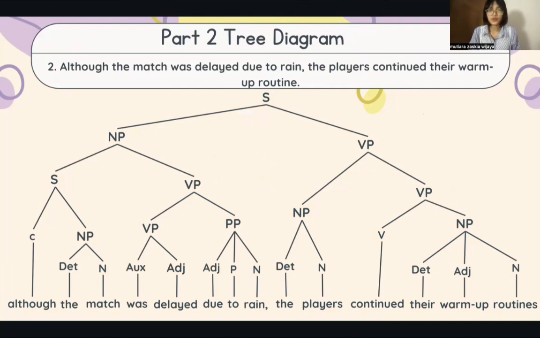The players is a noun phrase because the is determiner and players is noun. Continued is verb. The warm-up routine is a noun phrase because there is a determiner, warm-up is adjective and routine is noun.